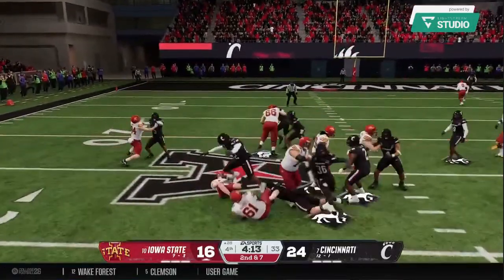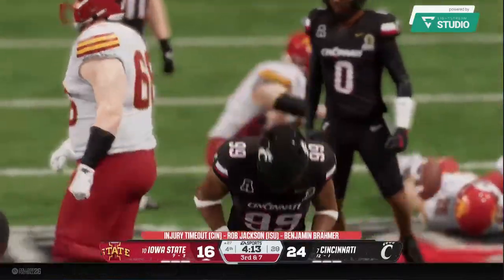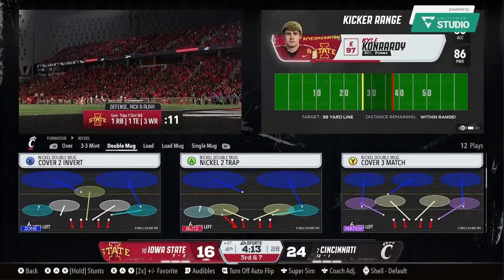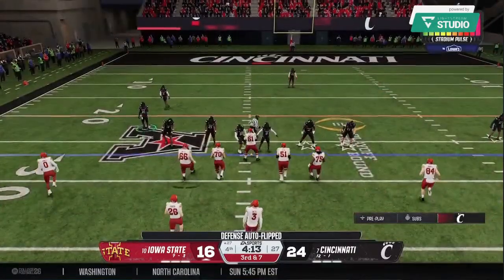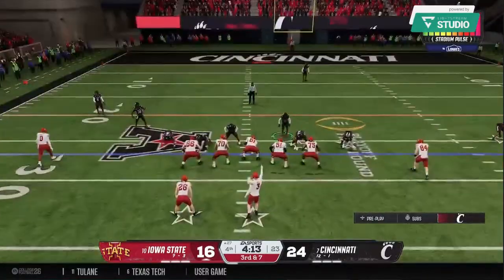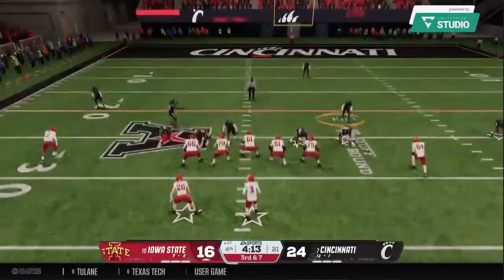Stick with it. Nowhere to run. They'll corral him for no gain. Well, that's a great play all around by this defense. Your first-level defenders hold their own at the point of attack, allowing the second and third-level players to roam free and make the tackle close to the line of scrimmage.